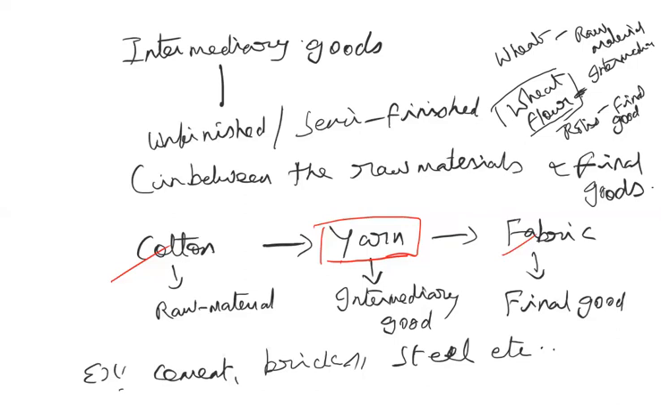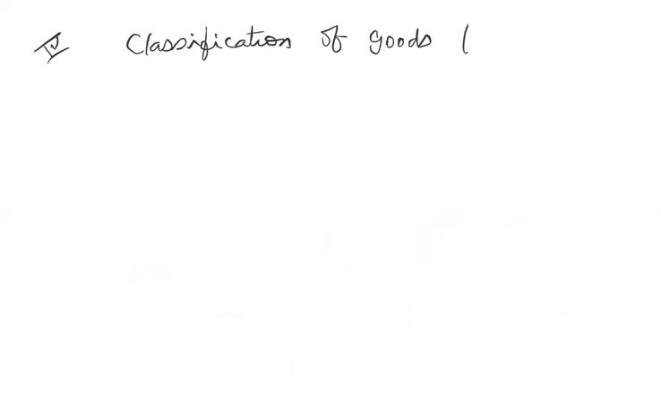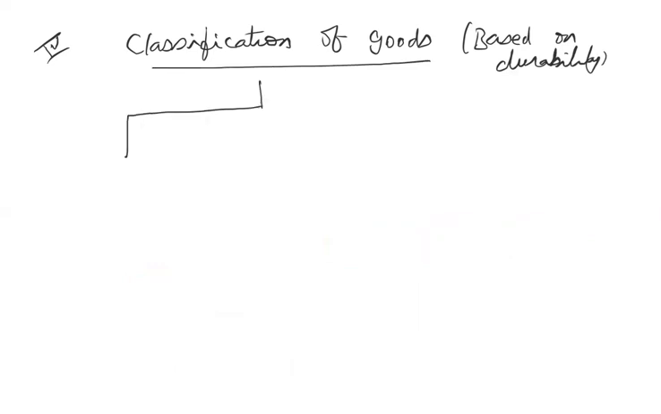This classification is based on the consumption of a commodity. The next classification is the classification of goods based on durability. Based on durability, goods are again classified into two types: perishable or single use goods, and durable goods.